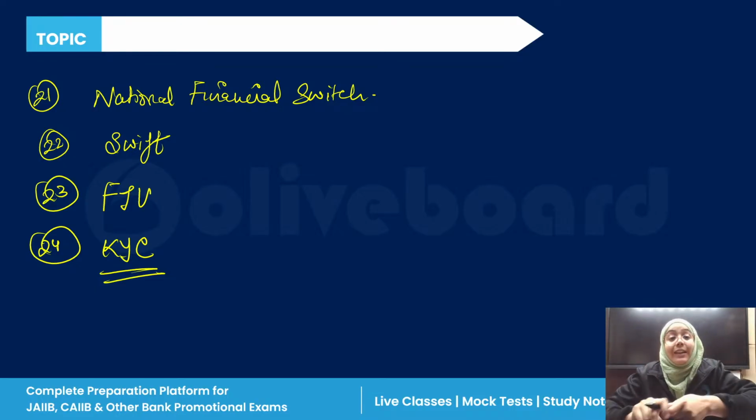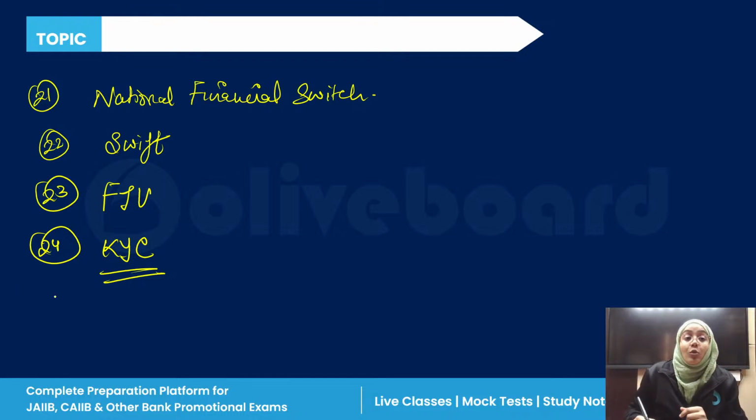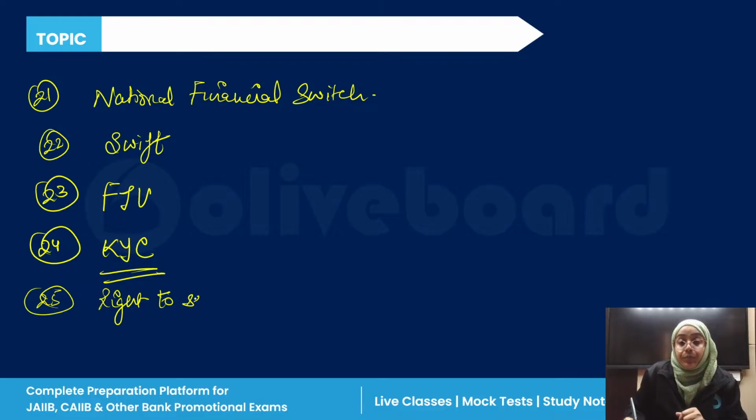There was right to set off also. Now, right to set off, I have just taken in the last class: in which case the automatic right to set off takes place, the right to set off between debtor and creditor, from one account to another account, in which case we have the right to set off and in which case we don't. This was actually the question which was asked in the examination.